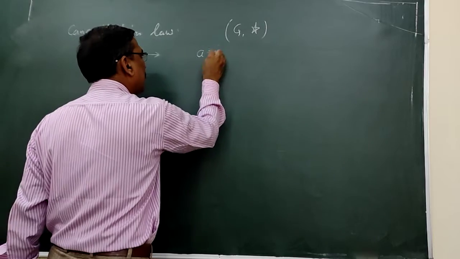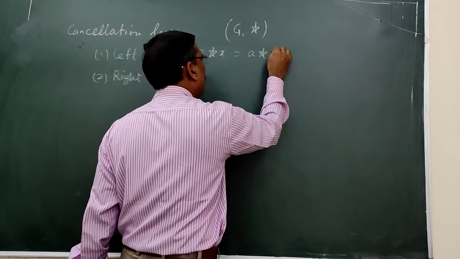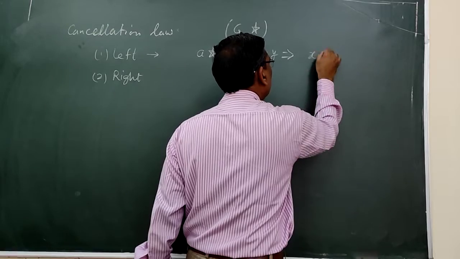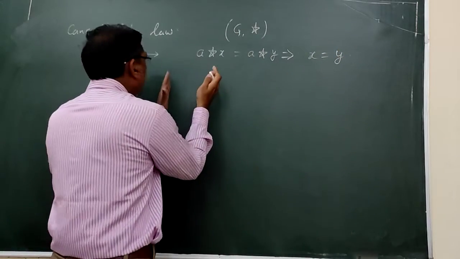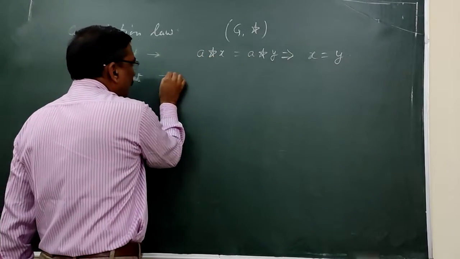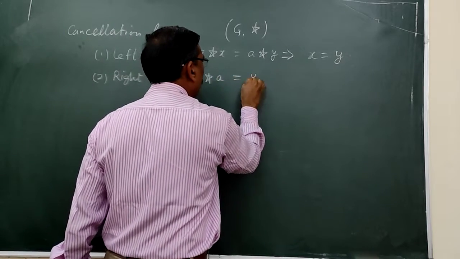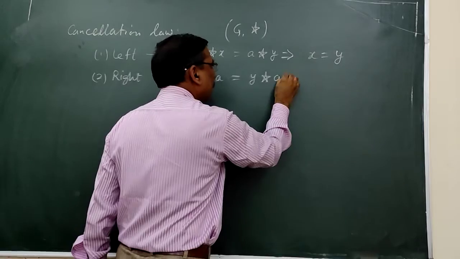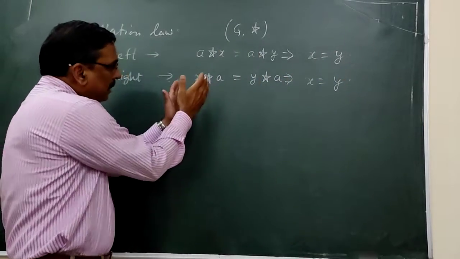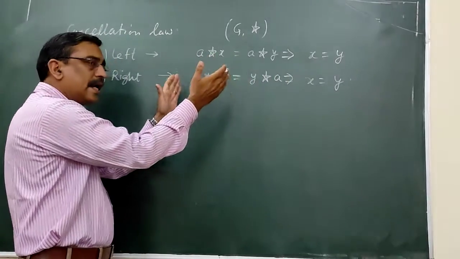Means if we are given A operation X is equal to A operation Y, it implies X is equal to Y. This is the left cancellation, because here A is cancelled out. For the right cancellation law, if we are given X A is equal to Y A, then it implies that X is equal to Y, and here A is cancelled out on the right side, so it is known as the right cancellation law.